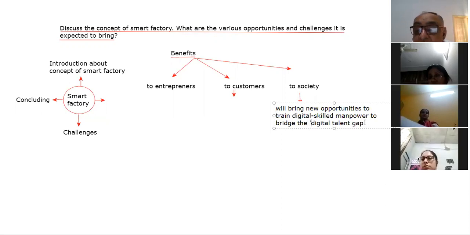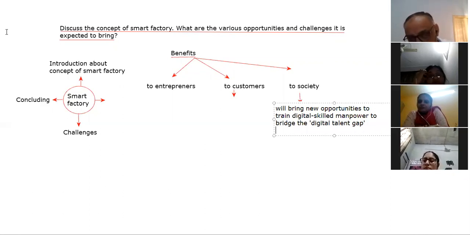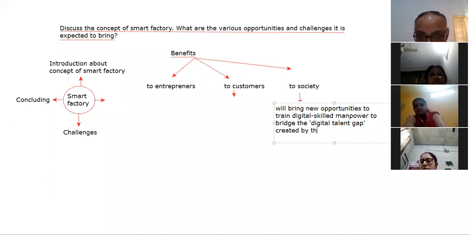Means there will be no sufficient number of trained manpower to meet the demand of the industry. There will be one time, beta, when it will open a new window of opportunities for the society in terms of training digitally skilled manpower to fill the digital talent gap, which will be created by this change in the society. So this is the one point.